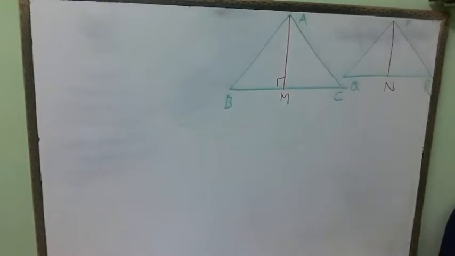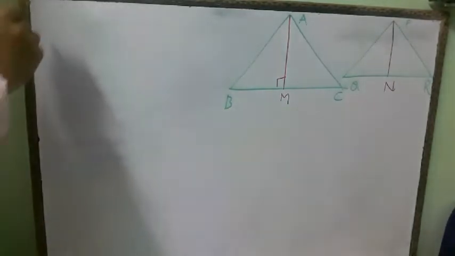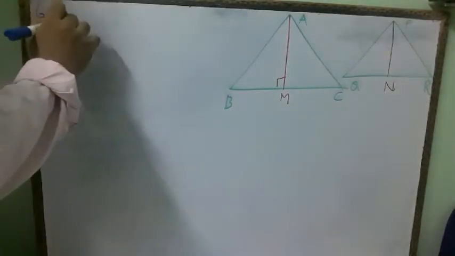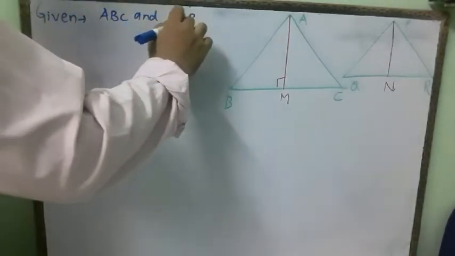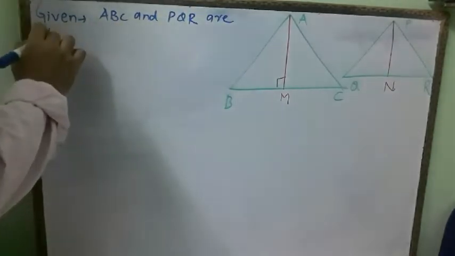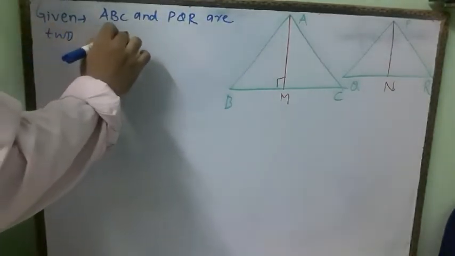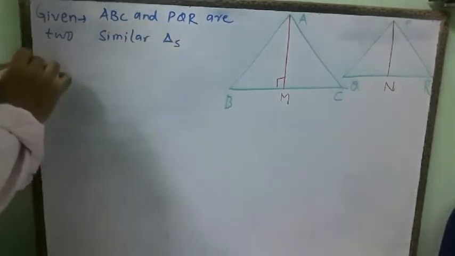Now the proof, the derivation process, starts. First of all, we will make two similar triangles and do some construction. The theorem has a certain proforma, and everyone has to follow the same proforma to get good marks. So first you need to write Given. What is given? Given is that triangles ABC and PQR are two similar triangles.